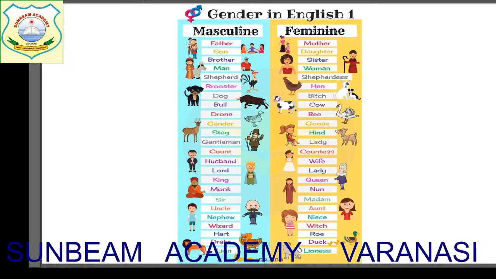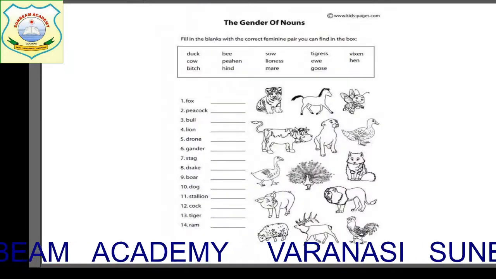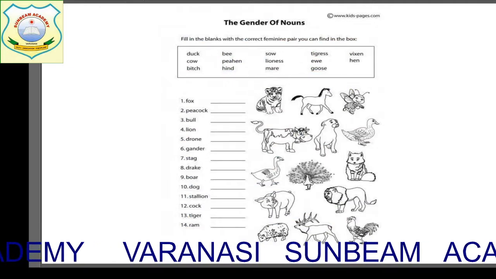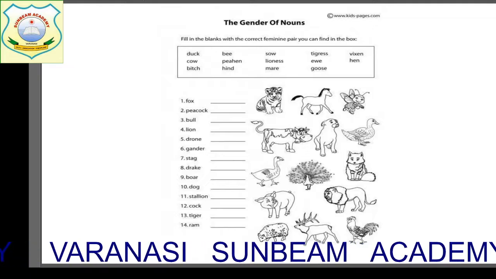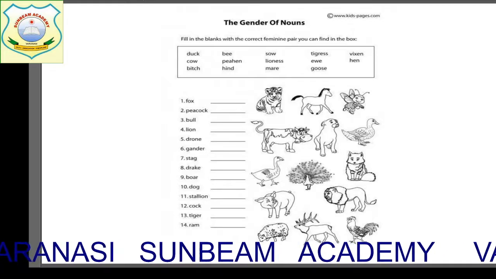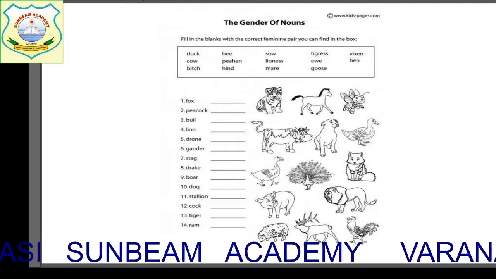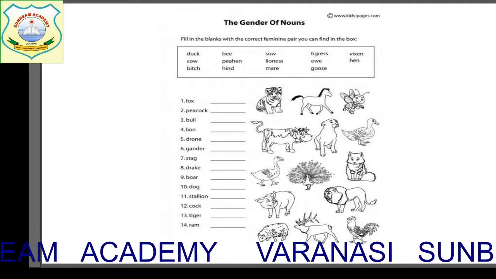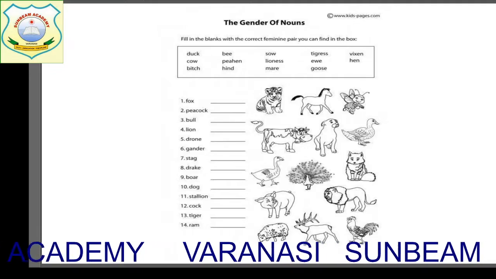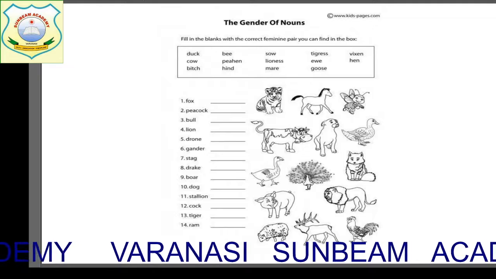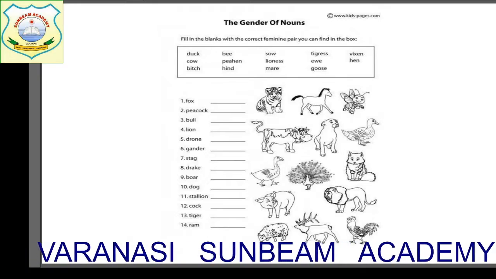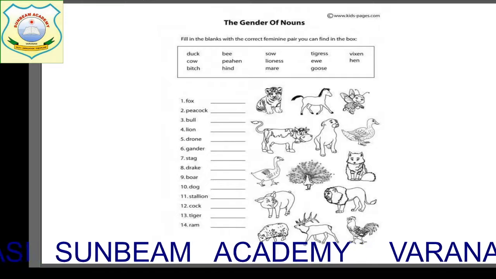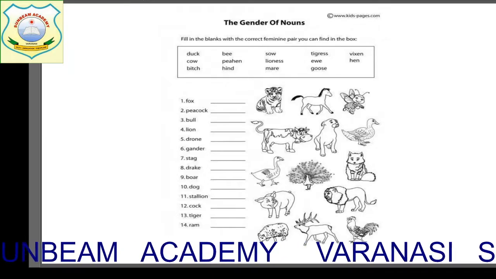Okay, children. Now, children, we will do one exercise, but we will do it orally. What you have to do, children, you know, in this live class, one facility has been given to you, that is to use the chat box. You can use the chat box and give me certain answers. Here is a list of masculine gender you can see, and in the box the feminine gender has been given to you. You have to choose the correct feminine and write in front. Tell me. So through the chat box you can answer me.